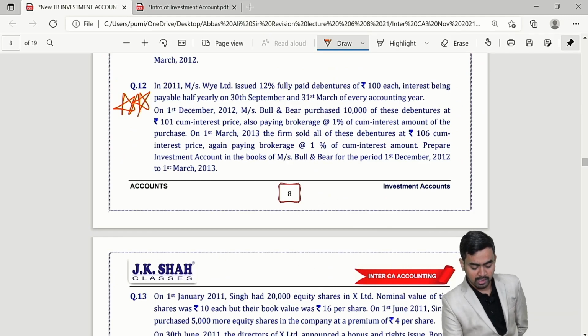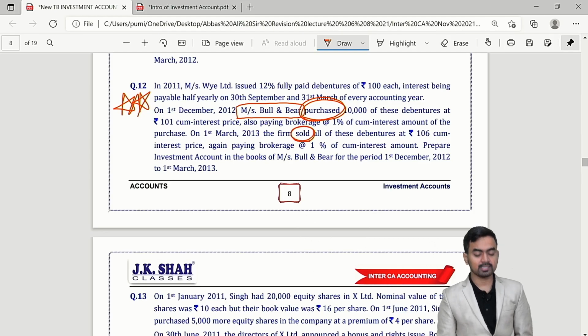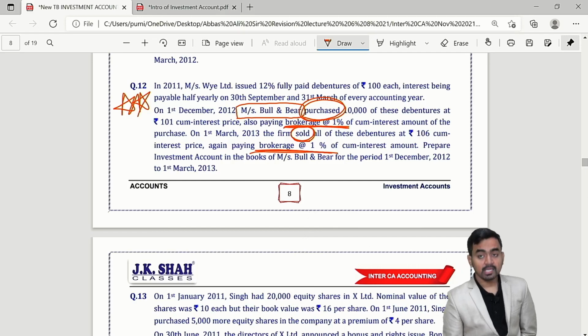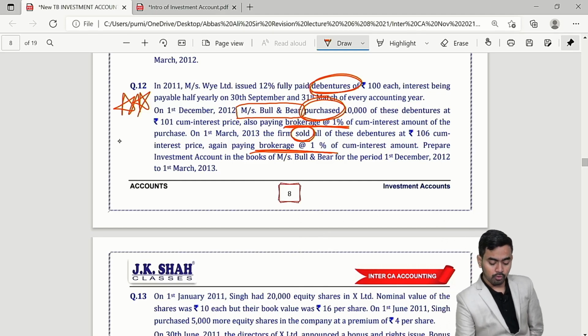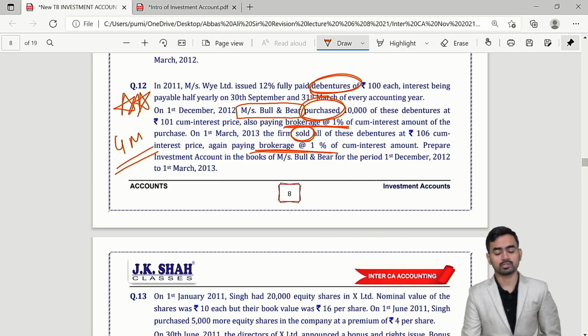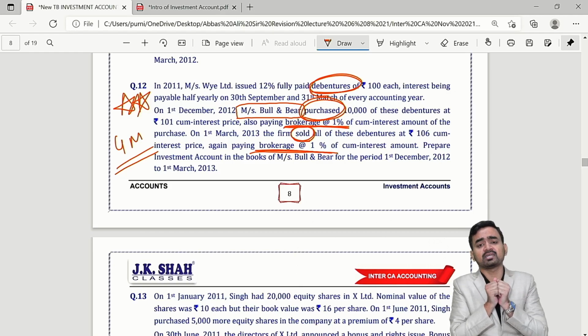What is here? Bull and bear investor. One purchase transaction is given and one sale transaction is given. That's it. Brokerage you have to take care, and this is a fixed income bearing security, debenture. For 4 marks they ask this question. Maybe possible in your exam this comes. Correct. So you have to take care when you acquire the fixed income bearing security. Okay.